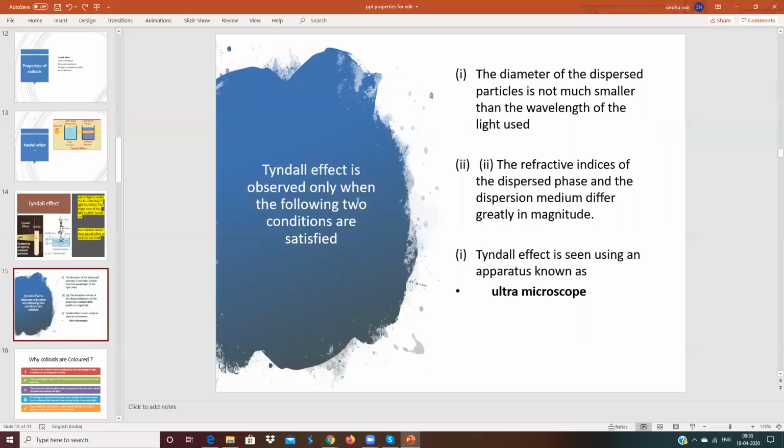Now, the Tyndall effect is observed under these conditions. The diameter of the dispersed particles is not much smaller than the wavelength of light; the diameter of the colloidal particle should be big enough. The refractive indices of the dispersed phase and the dispersion medium differ greatly in magnitude. There should be a great difference in the refractive indices of the dispersion medium and the dispersed phase.